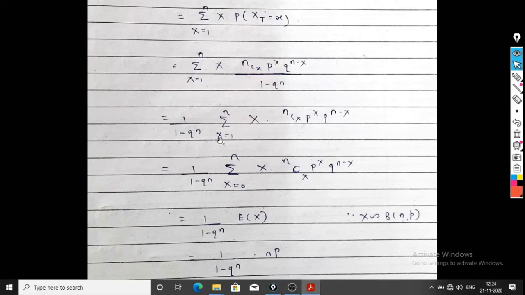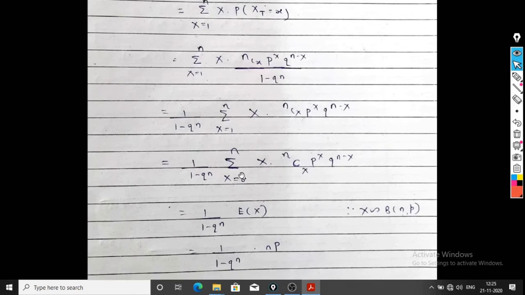We can write x equal to 1 to n as x equal to 0 to n, because when we put x equal to 0, this whole term becomes 0. So we can write x running from 0 to n, x into nCx p raised to x q raised to n minus x. Now this is our usual definition of mean of binomial distribution, because the range of x is now 0 to n, and it is x into the PMF of binomial distribution. So this is simply the expectation of X, where X follows binomial distribution.